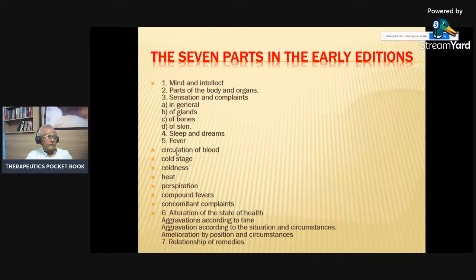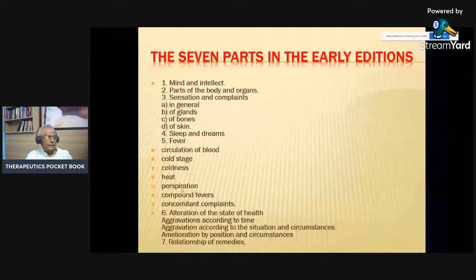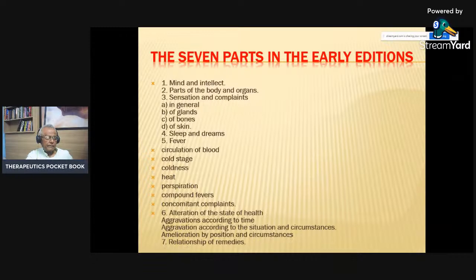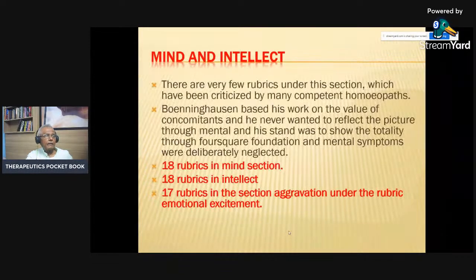And fever contains the circulation of blood, cold state, coldness, heat, perspiration, compound fever, concomitant complaints. And sixth is the alteration of the state of health, aggravations according to the time, aggravations according to the situations and circumstances, and ameliorations according to position. And the last chapter is relationship of the remedy.